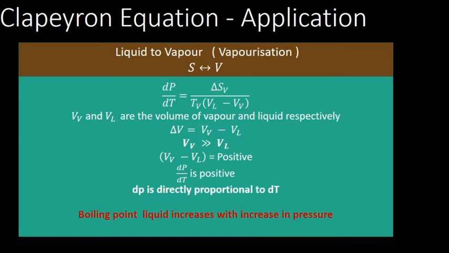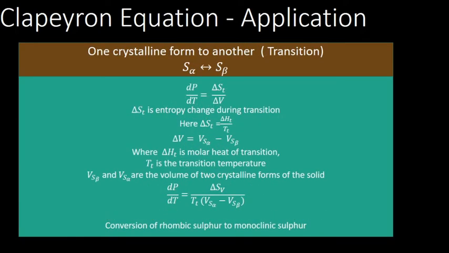So Vv minus Vl is always positive. So dP by dT is positive. That means dP is directly proportional to dT. So the boiling point of the liquid increases with increase in pressure. Now, the next one we can apply this to is solids themselves, converting from one form to another.